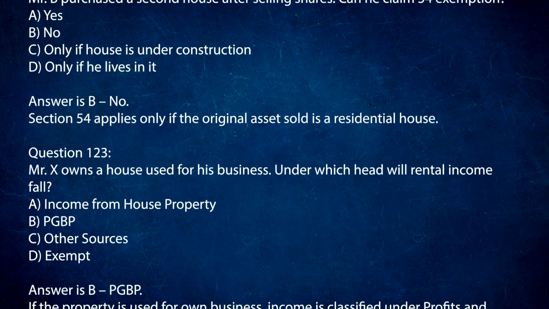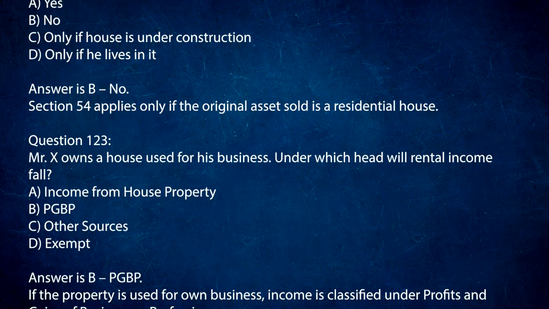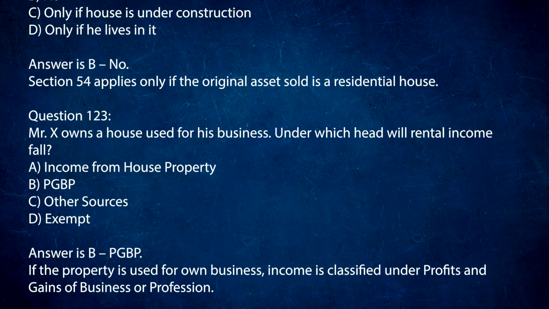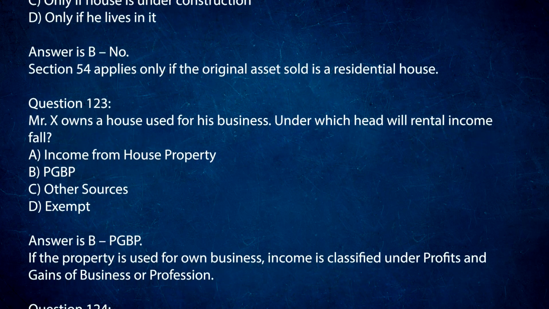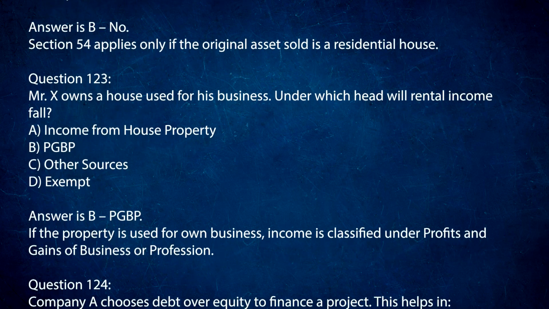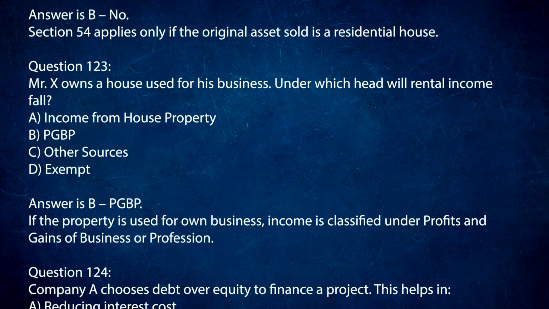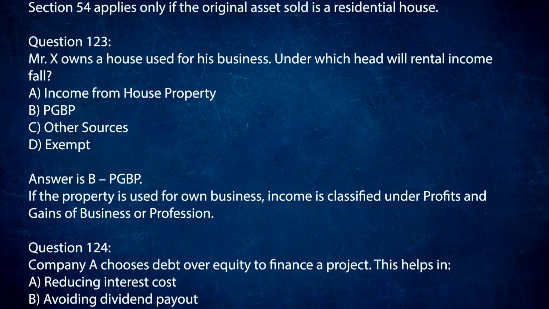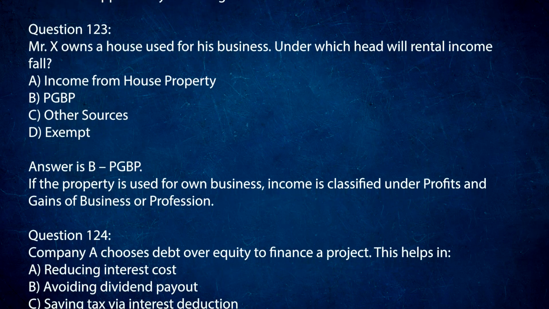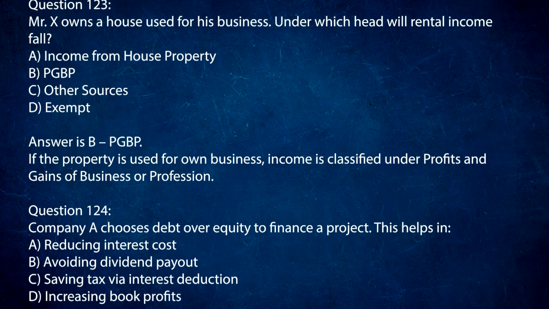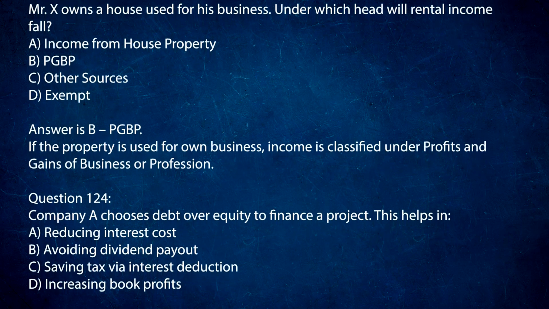Question 123. Mr. X owns a house used for his business. Under which head will rental income fall? A. Income from house property. B. PGBP. C. Other sources. D. Exempt. Answer is B. PGBP. If the property is used for own business, income is classified under profits and gains of business or profession.